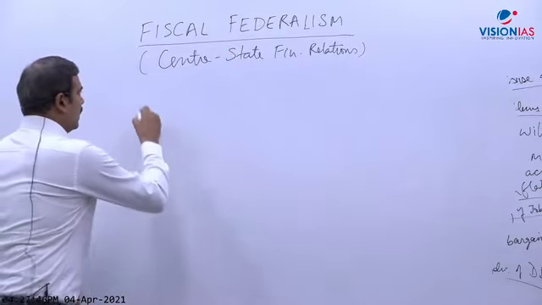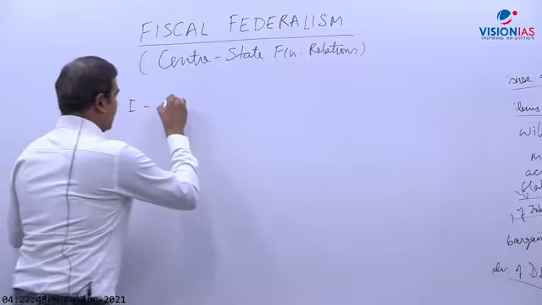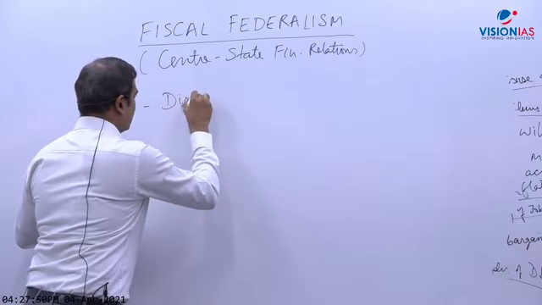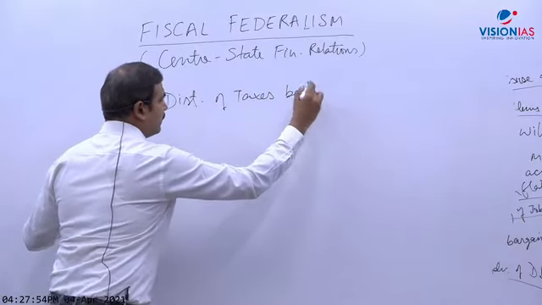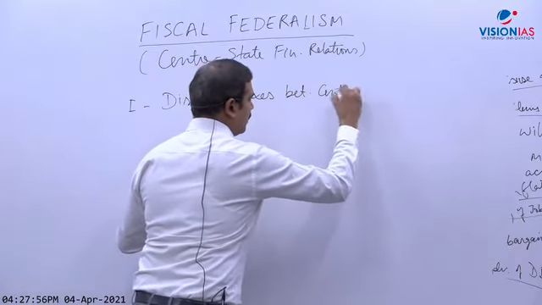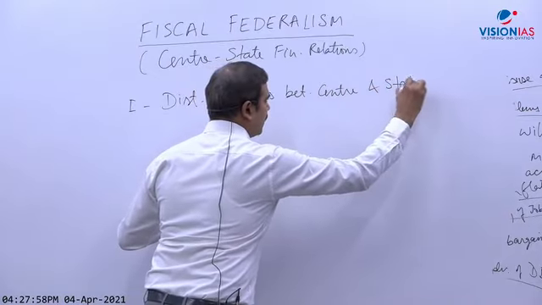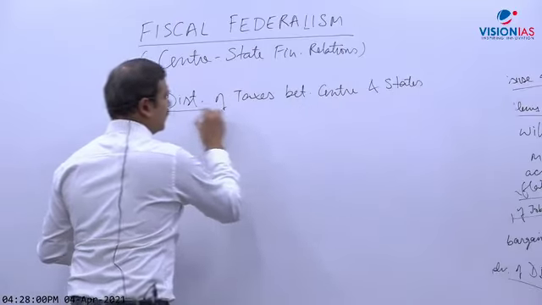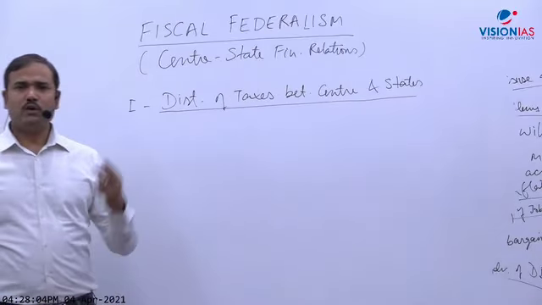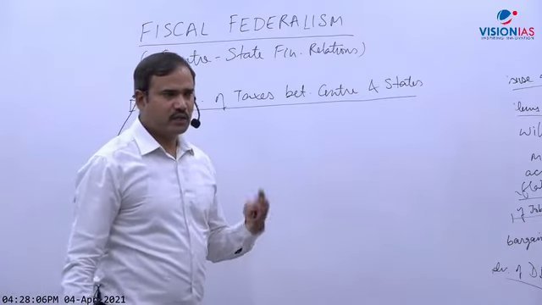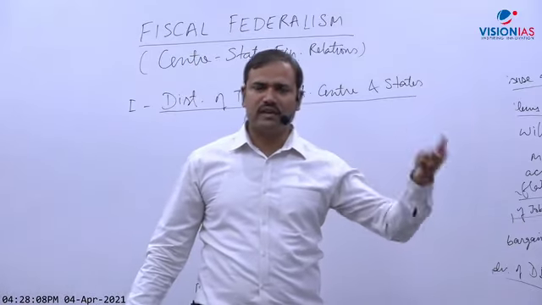So first of all, I will discuss distribution of taxes between center and states. So this is mentioned where? In which part of constitution? In which part, schedule, article, where? A lot of articles are there rather.